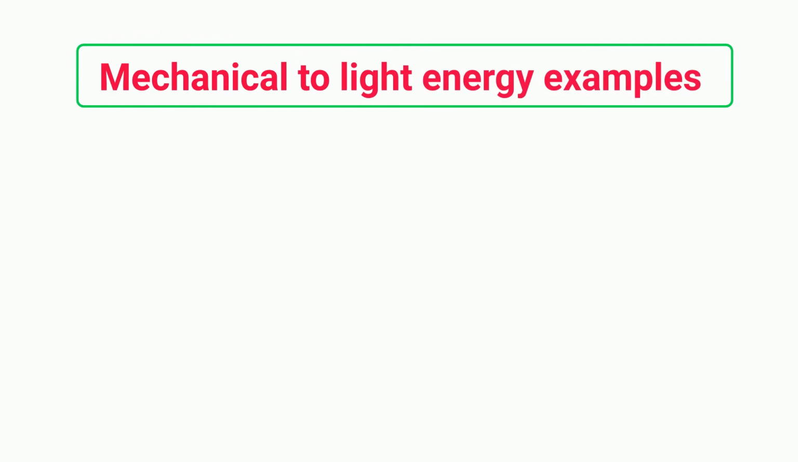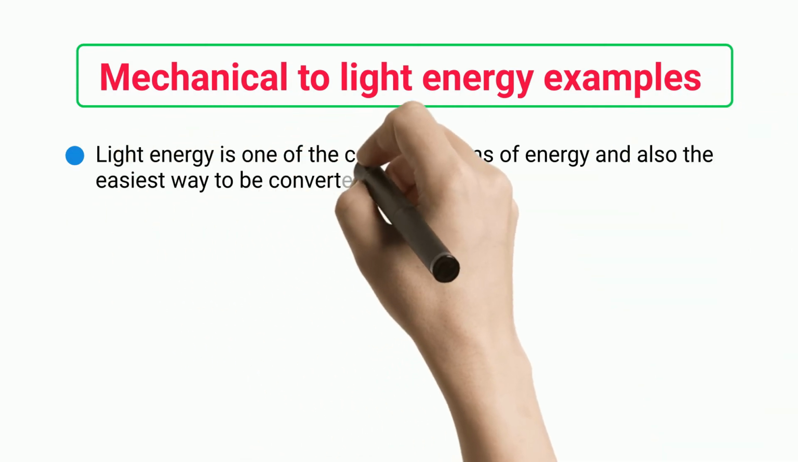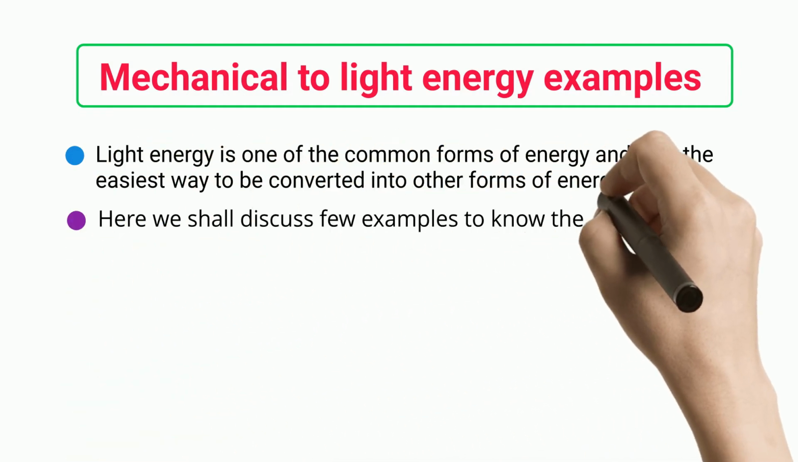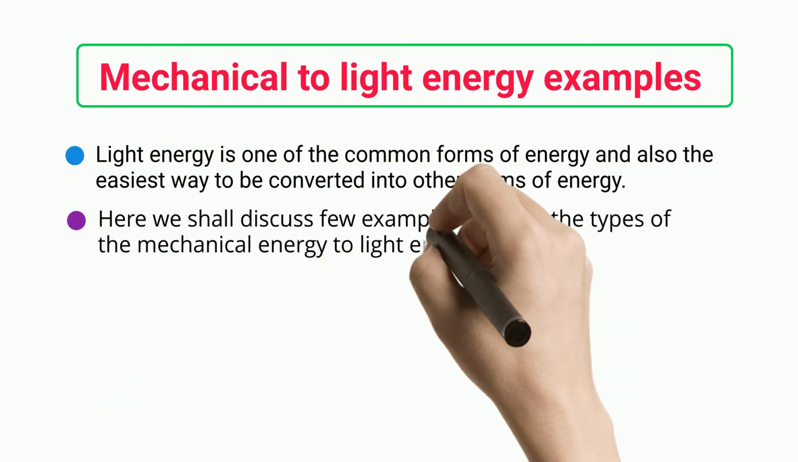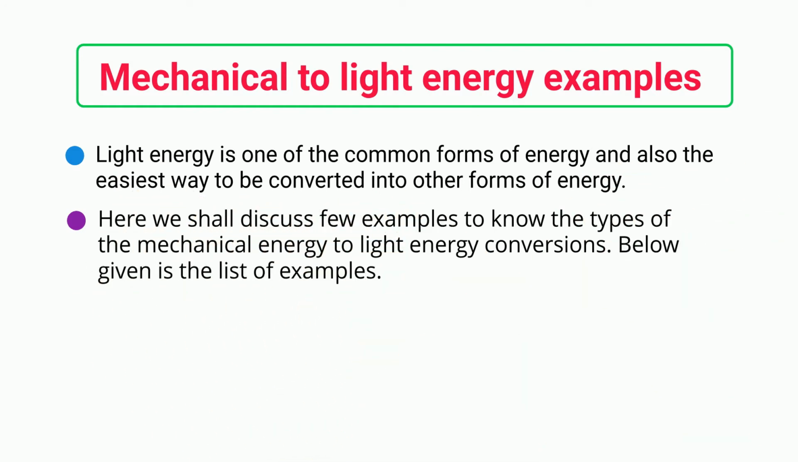Mechanical to light energy examples. Light energy is one of the common forms of energy, and also the easiest way to be converted into other forms of energy. Here we shall discuss few examples to know the types of the mechanical energy to light energy conversions. Below given is the list of examples.